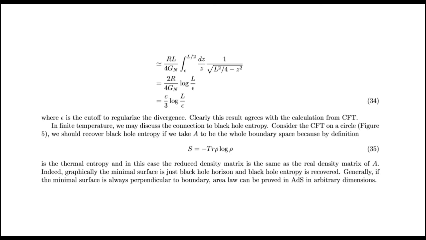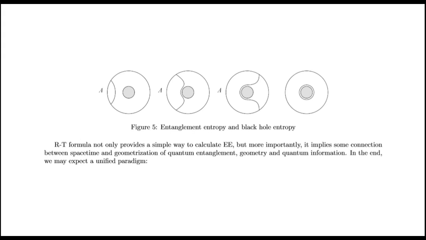At finite temperature, we may discuss the connection to black hole entropy. Consider the CFT on a circle. We should recover black hole entropy if we take A to be the whole boundary space, because by definition the entanglement entropy is the thermal entropy, and in this case the reduced density matrix is the same as the real density matrix of A. Indeed, graphically, the minimal surface is just the black hole horizon and black hole entropy is recovered. Generally, if the minimal surface is always perpendicular to the boundary, the area law can be proved in arbitrary dimensions.